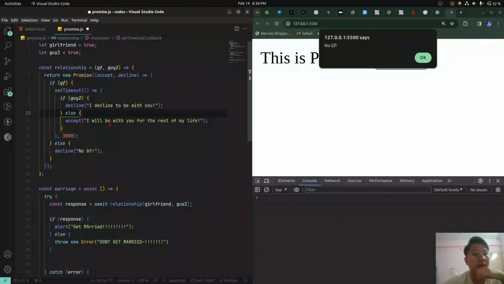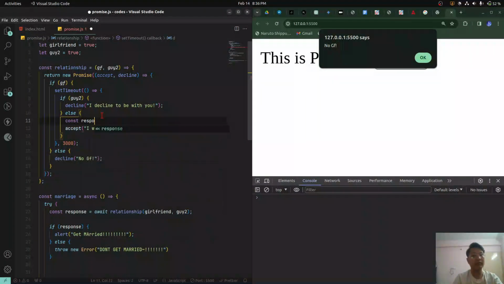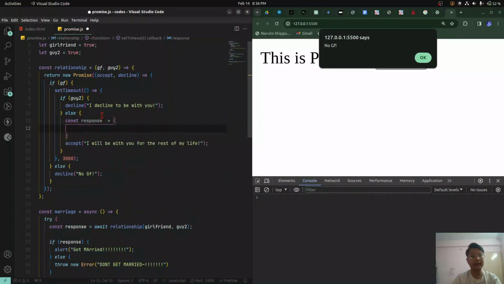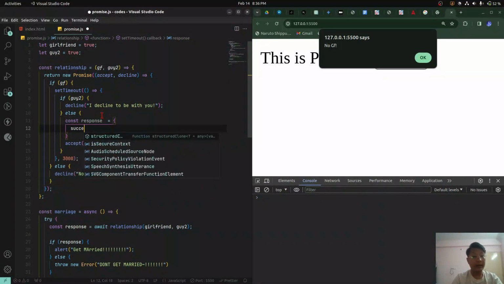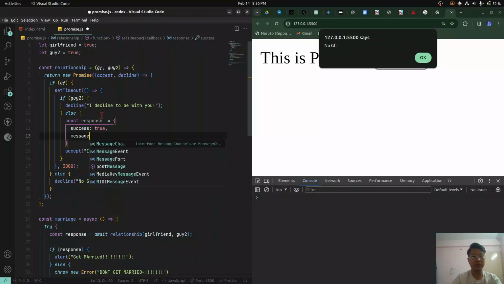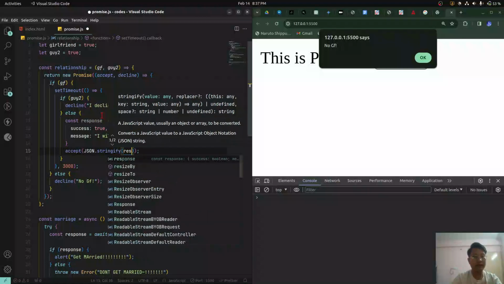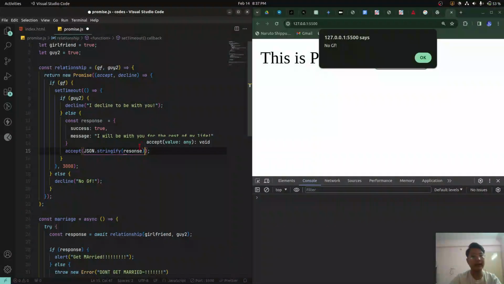Here we go. We can also make it in a similar way, like this const response, and make it success true and message, something like this. We'll send it, and what we will do is JSON stringify the response, just like this.